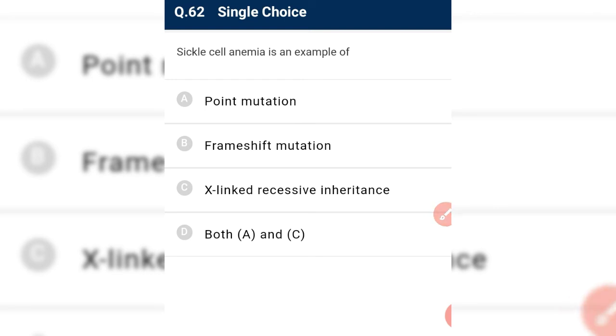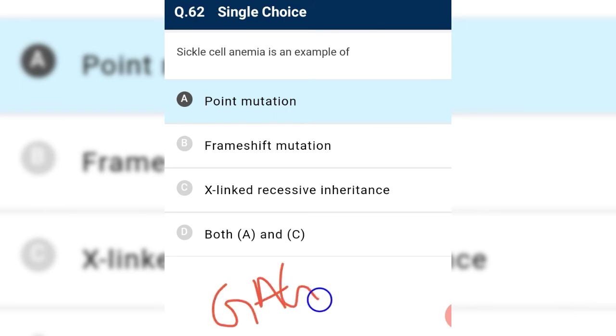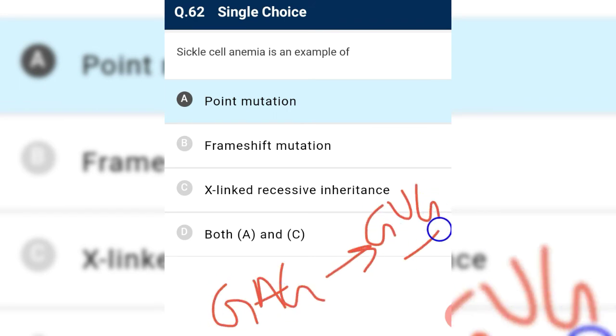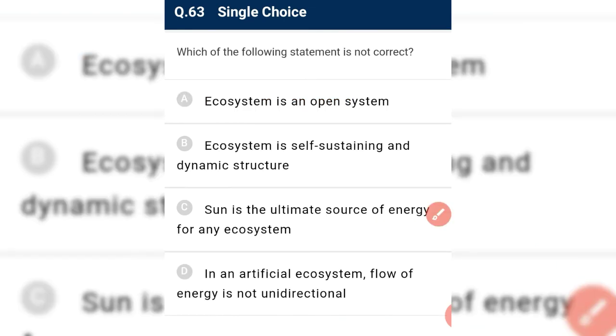Sickle cell anemia is an example of point mutation where codon GAG is replaced with GUG. Okay, so it is the required answer. And it is an autosomal recessive disorder.